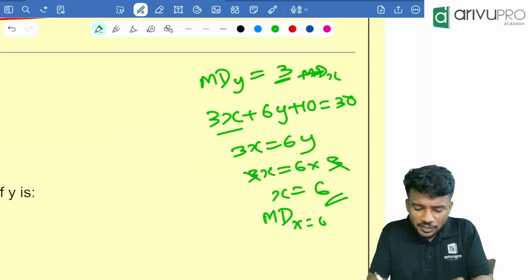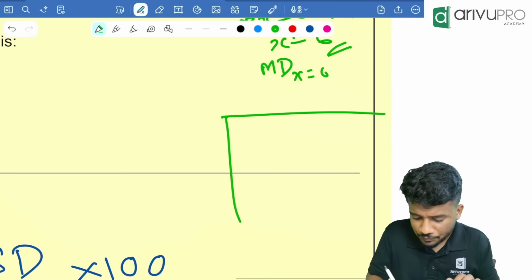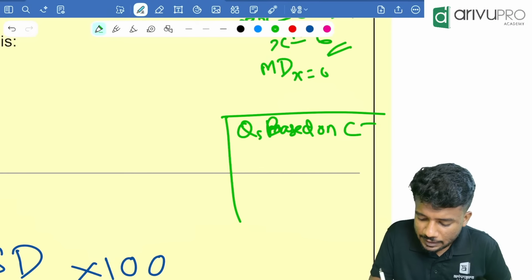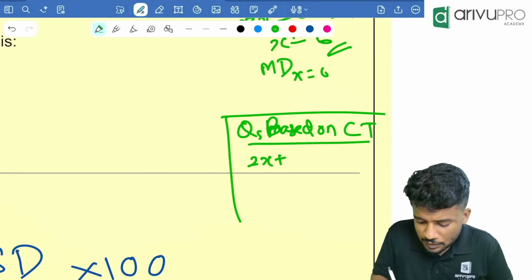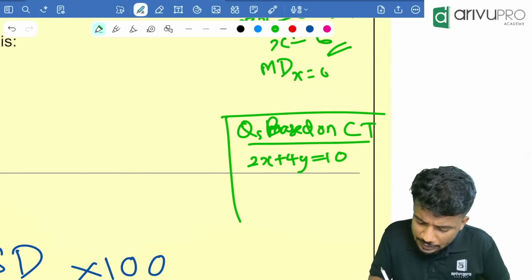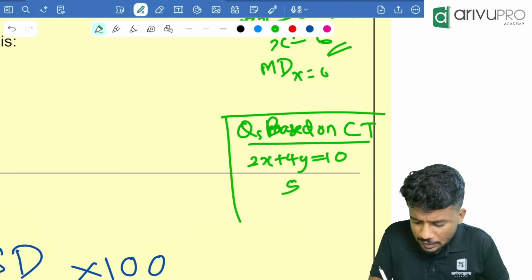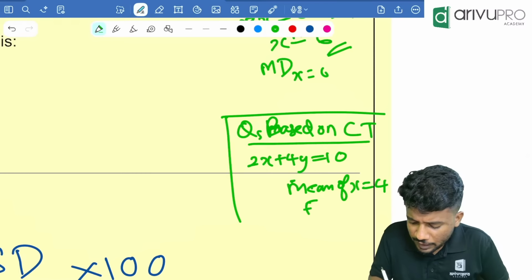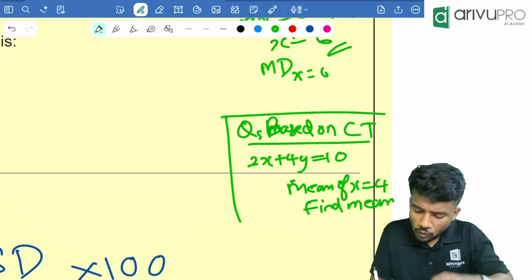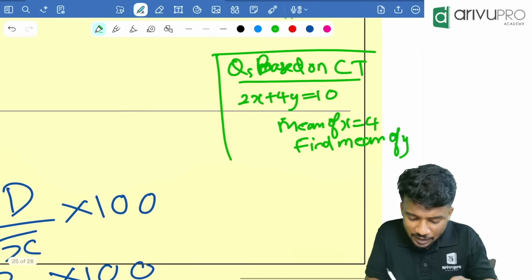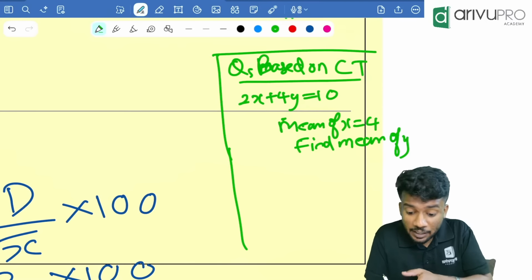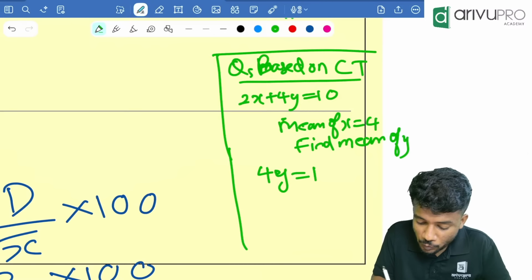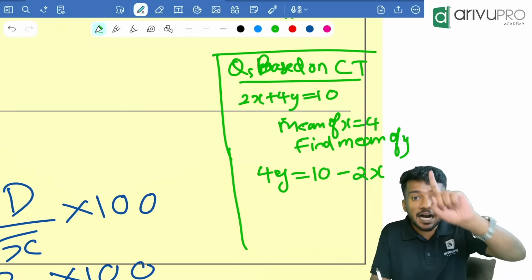But what if it was a question based on central tendency? Okay. They are telling 2x plus 4y is equal to 10, and they are giving you one more thing. Mean of x is equal to 4. Find mean of y. That is the question. People, here you can't ignore negativity and you can't ignore the constant value. So you need to find the y value. So 4y is equal to 10 minus 2x. You can't ignore constant value.